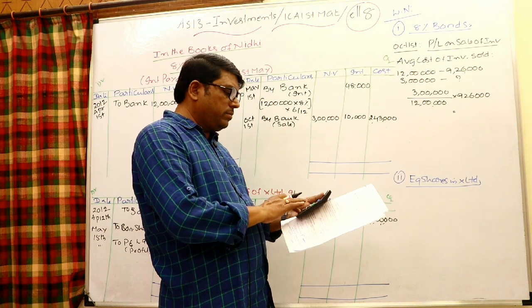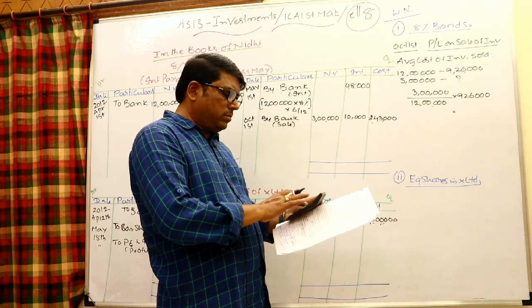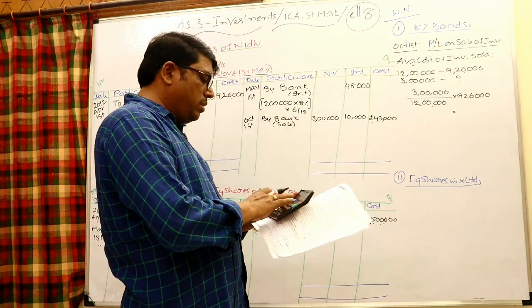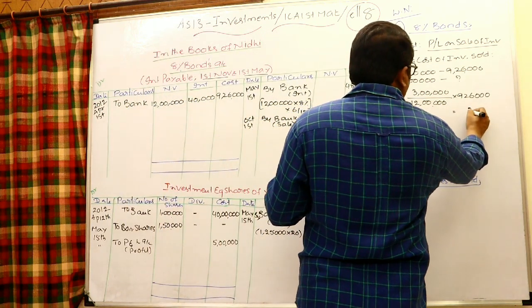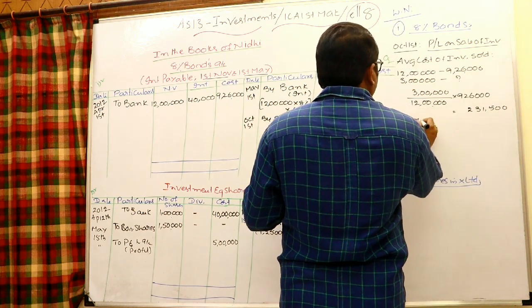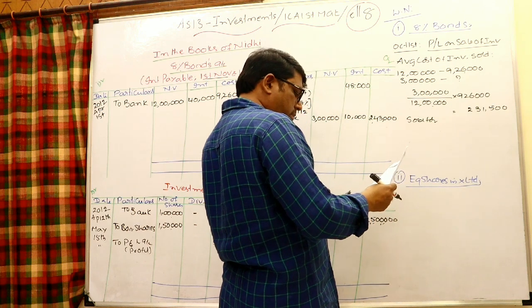Now let us see that. 3 lakhs by 12 lakhs into 9,26,000, 2,31,500. Cost is 2,31,500.